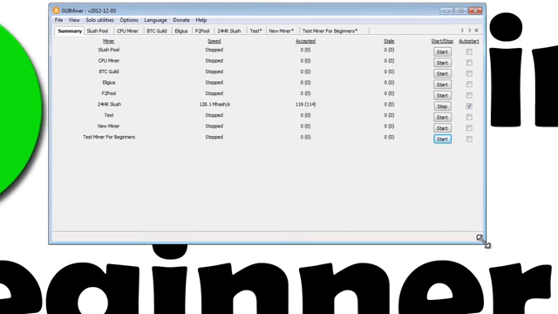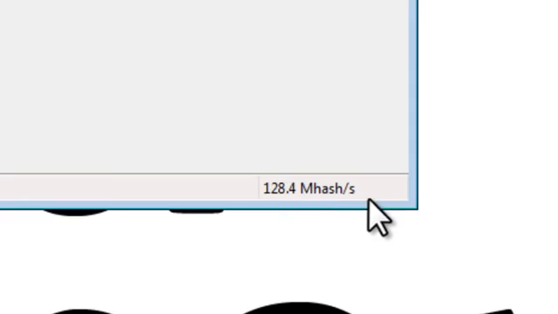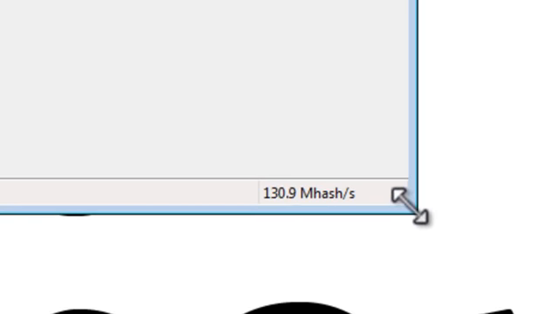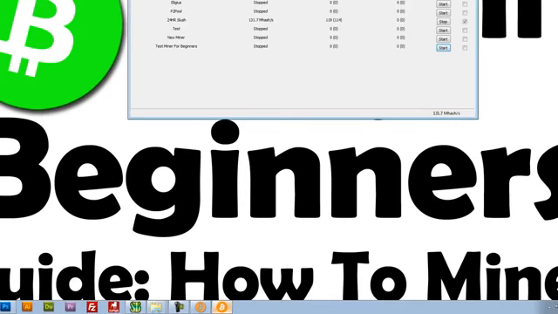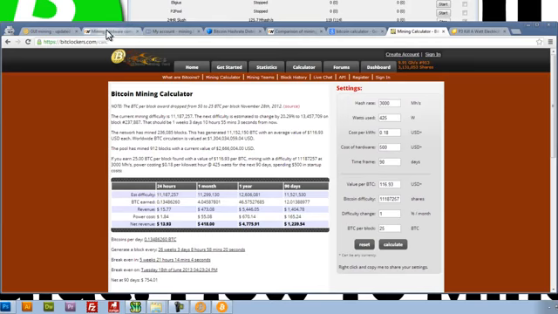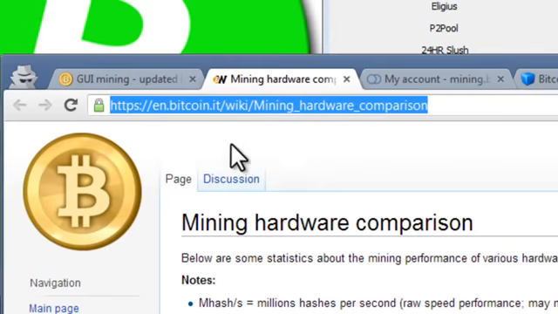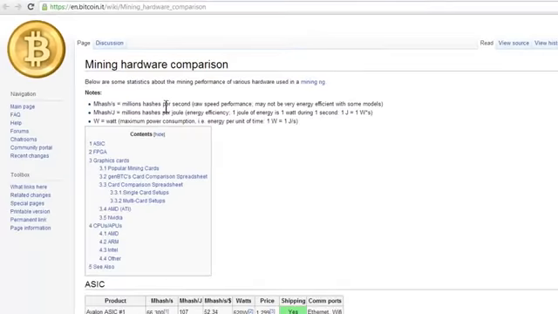To quickly answer any question you might have, in order to get this mega hash per second number higher, we need a faster graphics card. A really good website that I've found is this one here. It basically compares all of the graphics cards on the market today.